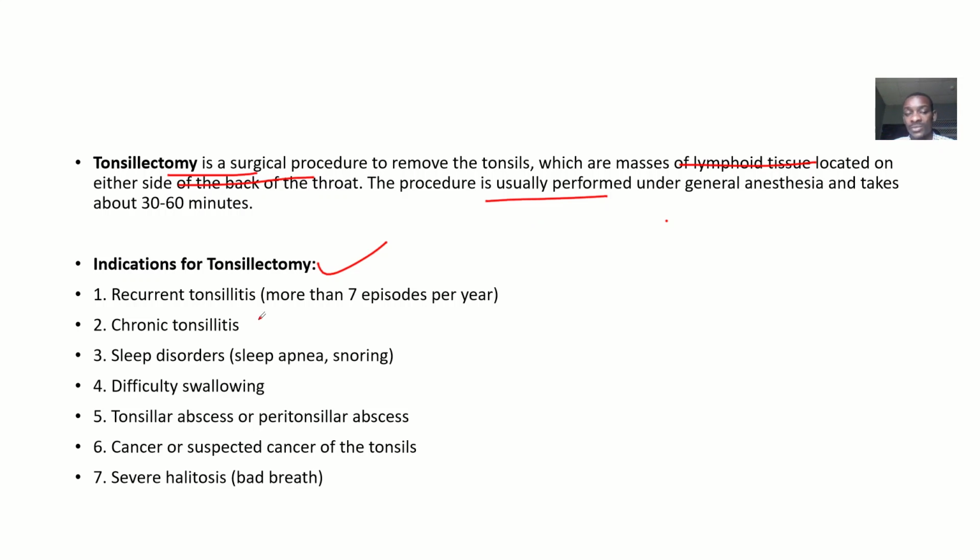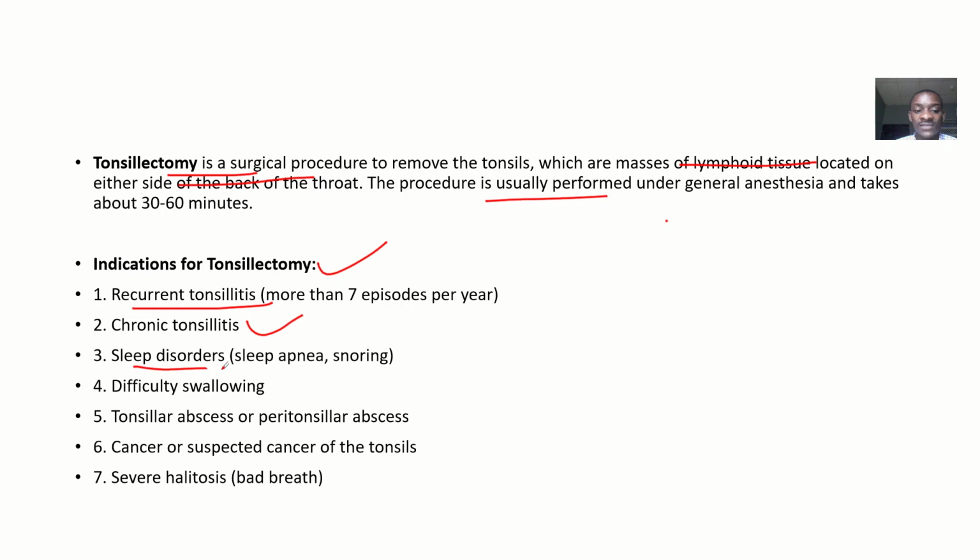Indications for tonsillectomy, that's when you should do it. What conditions will necessitate it? Okay, so if the person has recurrent tonsillitis, that's inflammation of the tonsils, for more than 7 episodes in a year, you just have to remove it. If it's chronic tonsillitis, that's a steady tonsillitis for a very long time.